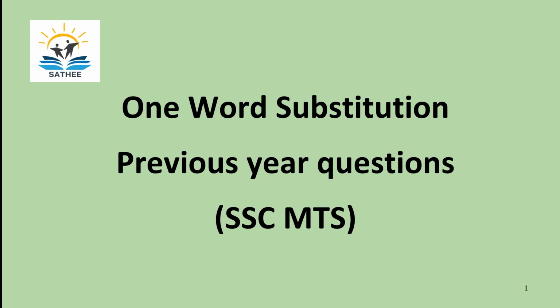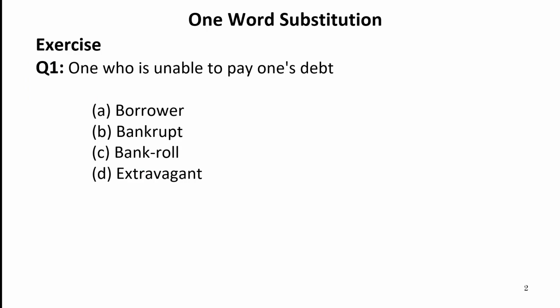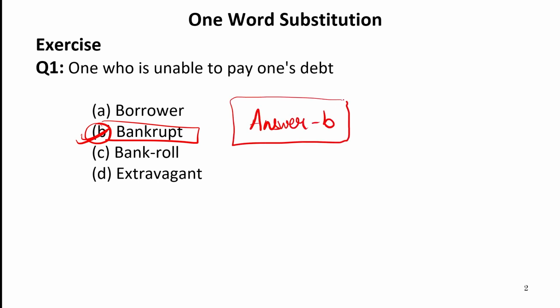The first question that we have is, one who is unable to pay one's debt. So the question occurs in this format. You will be asked one question of which you will be given four options. One is the correct answer that you have to select. So one who is unable to pay one's debt, you have to tell one word for this particular sentence. So this type of person is known as bankrupt. So our correct answer is B. That is bankrupt. Now let us see the other options.